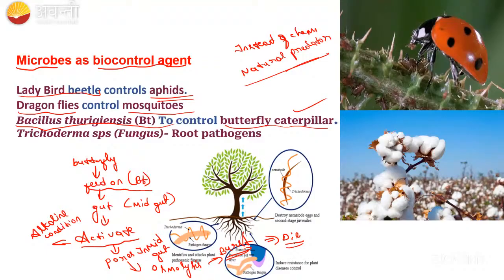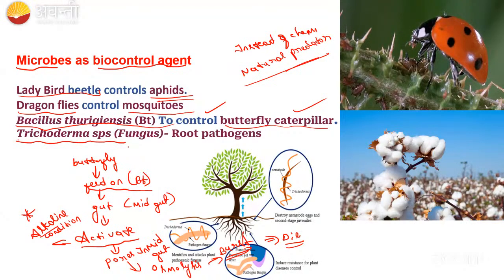Bursting does not mean the butterfly itself is going to burst. No. Here the midgut becomes porous, right? So there is a water and salt imbalance. Due to that, the butterfly will die. Okay. Do you understand this? How the Bacillus thuringiensis will work? For its activation it requires alkaline condition. Remember. Okay. Fine.